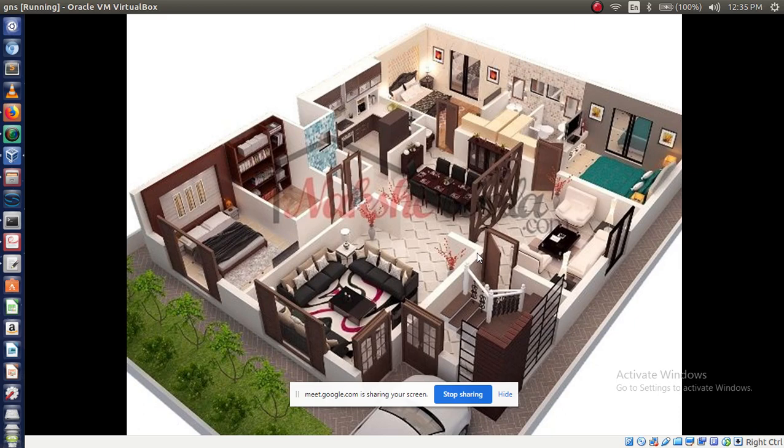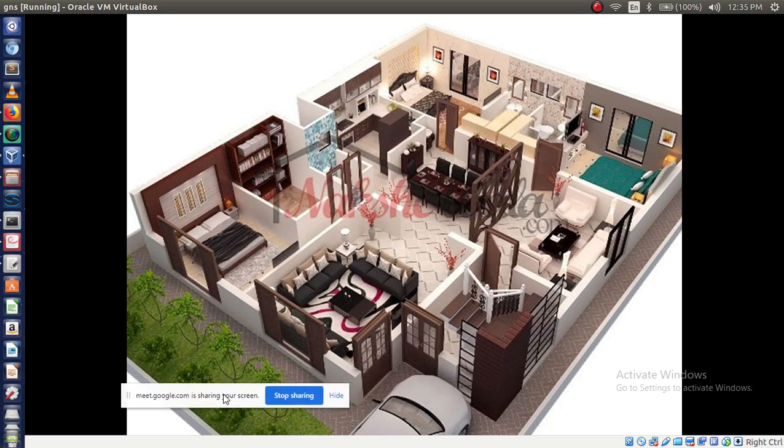fundamentals. See, before studying the class, first we have to understand the basic concept. In general I am telling, right? So this is a 3D view of a home. In this 3D view we have the home picture. This is our main gate, right?